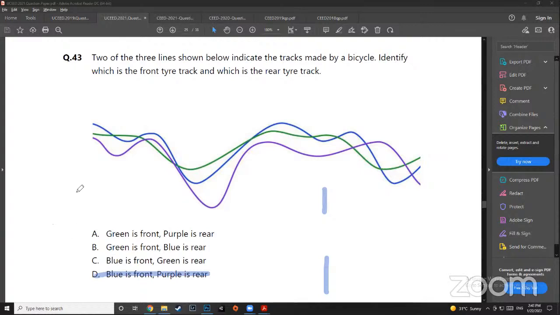So I'm guessing whatever is turning more, let's say blue is turning more. So it turned here, the green tried to follow it. It turned here, green tried to follow it. And then blue suddenly turned here, right?